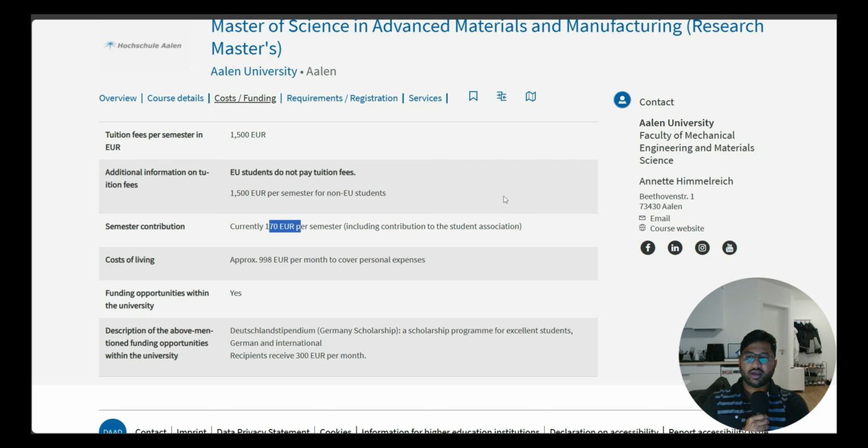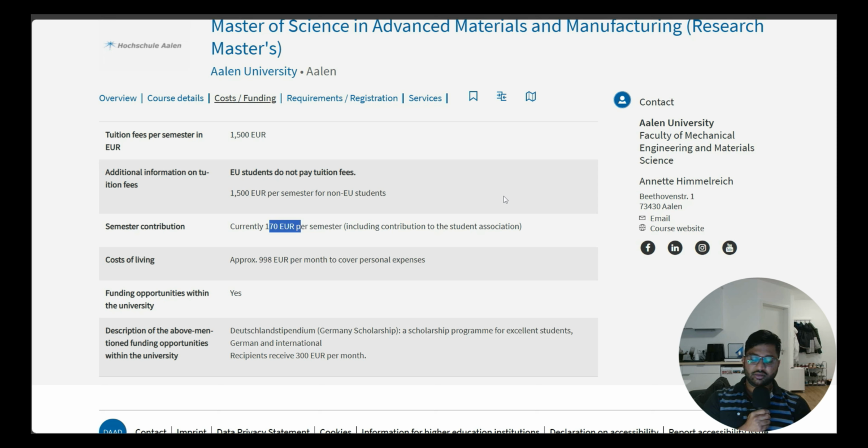Then cost of living. As I told you, cost of living is approximately 1,000 euros, but this is irrespective, because in the first year you will be blocking one year of money, which will be prescribed in the visa application. That money will be divided into 12 parts and sent to you every month. Then by the end of the year you will get to know the average amount of money you are spending and how much you want.